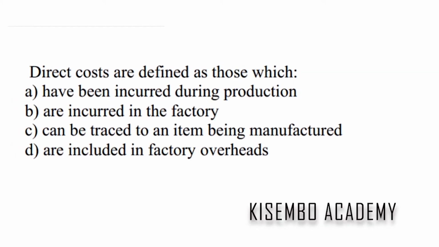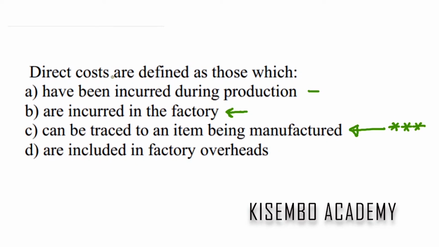Direct costs are defined as those which, so of course here we are still talking about manufacturing firms, are those which have been incurred during production. Well, it looks a bit closer to the truth. Let's look at the others. They are incurred in the factory. Costs that are incurred in the factory are called overhead costs, I think. Can be traced to an item being manufactured. This statement is more accurate. It describes it more accurately than are included in the factory overheads.